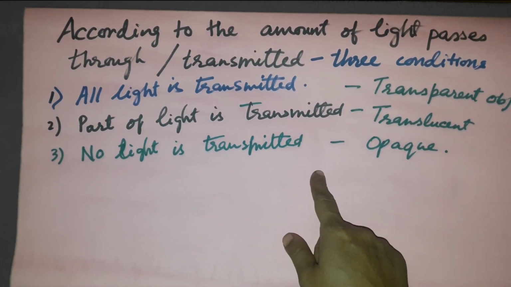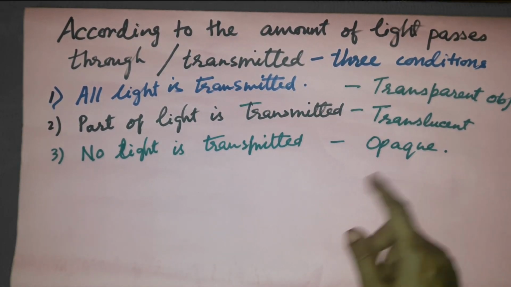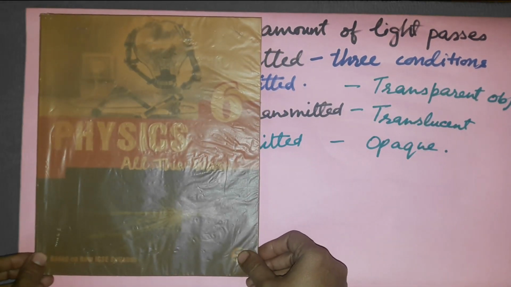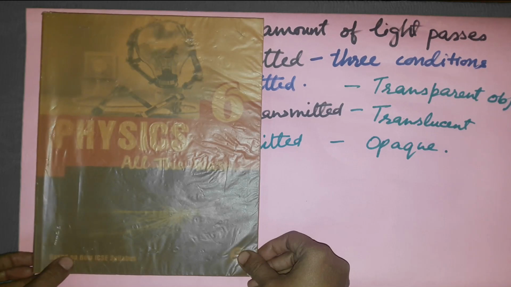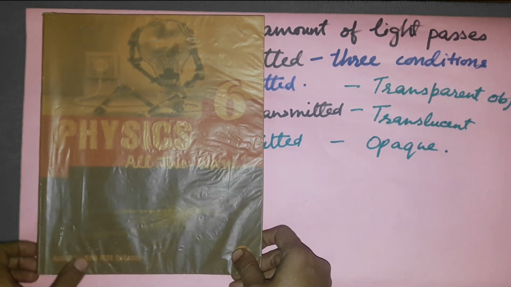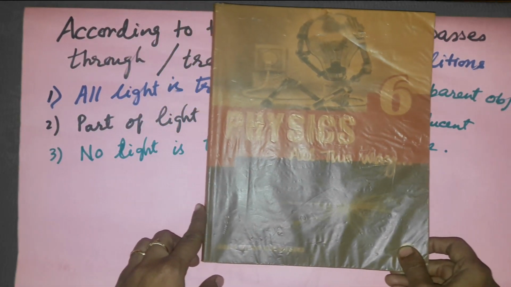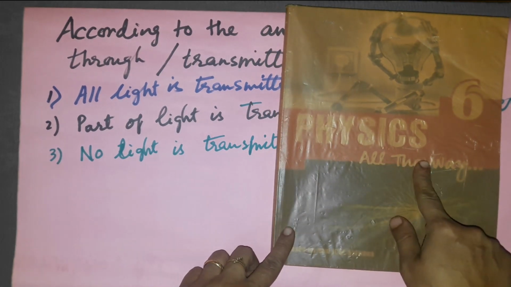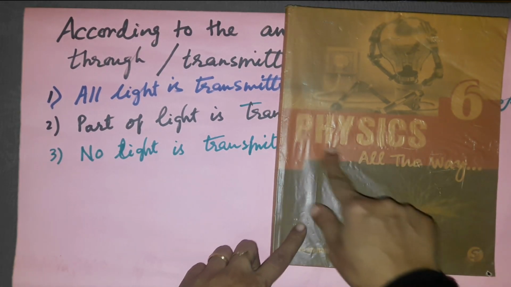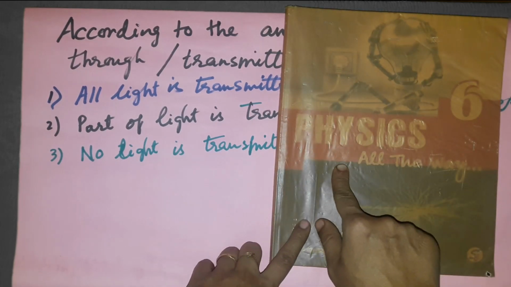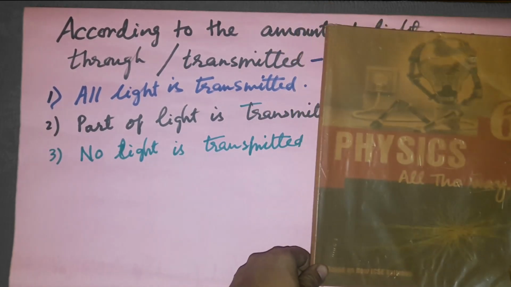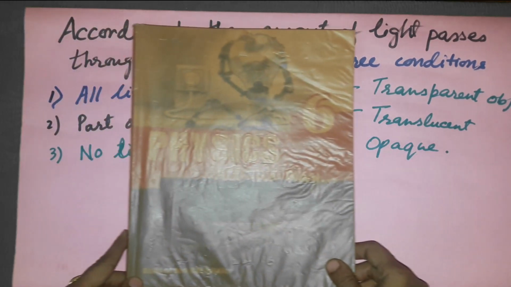Now on the basis of the third condition, the object is an opaque object. Here you can see, this is your physics book. Are you able to see anything written behind this book? No. You cannot see whatever is behind the book. Here you can see the word physics written over there, because part of the light is passing through. But behind this book you won't be able to see. Why is it so? Because no light is transmitted. This object will not allow any light to pass through it. So this is called the opaque object.